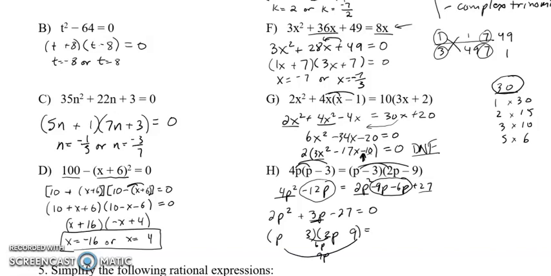The numbers have to be different, so it's going to be a negative 6 and a positive 9. Positive goes on the second bracket, negative goes on the first bracket. And now I find the values: p is equal to 3 or p is equal to negative 9 over 2. And don't forget to write the equals 0 on all of those steps.